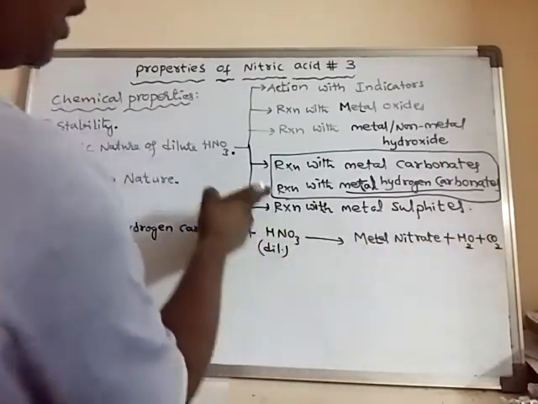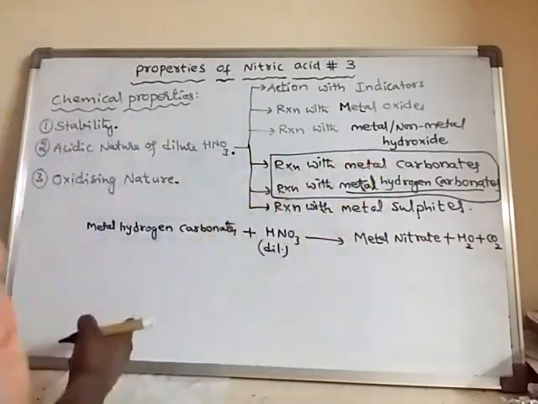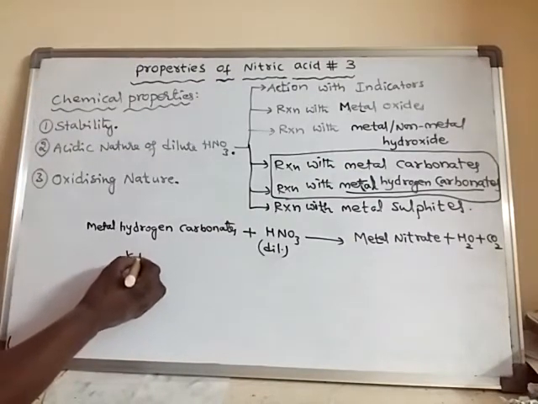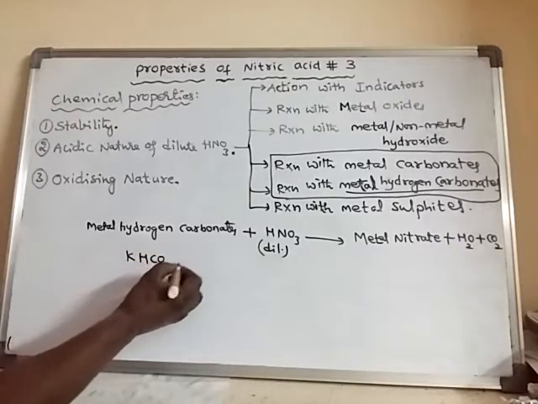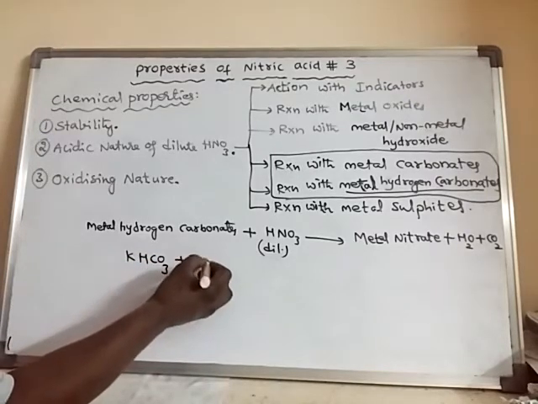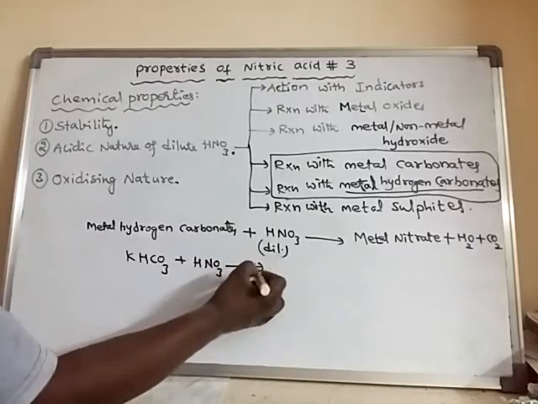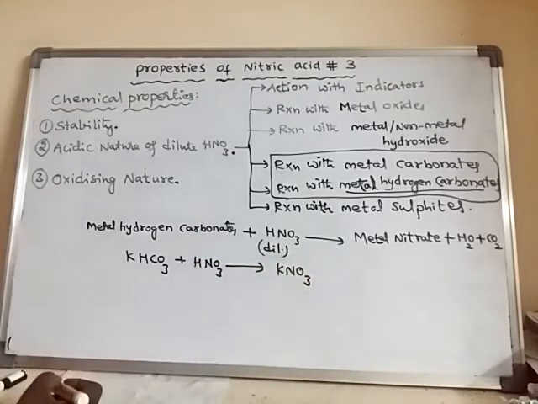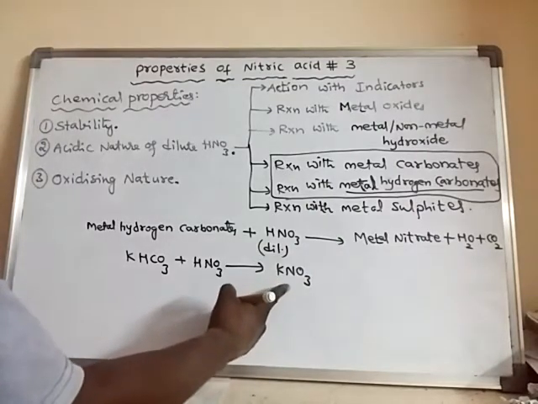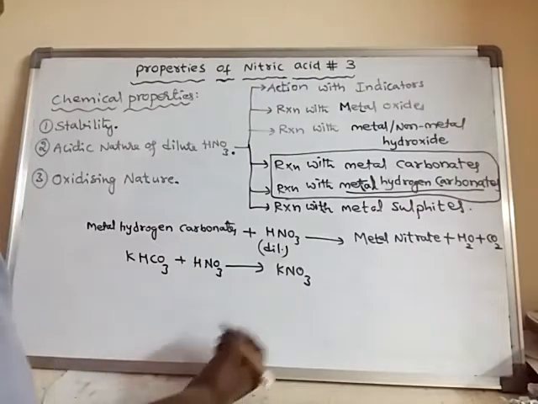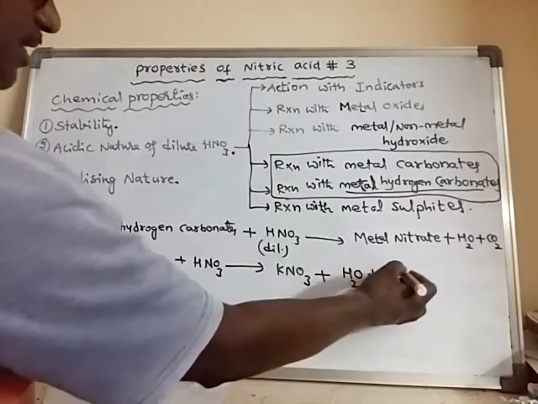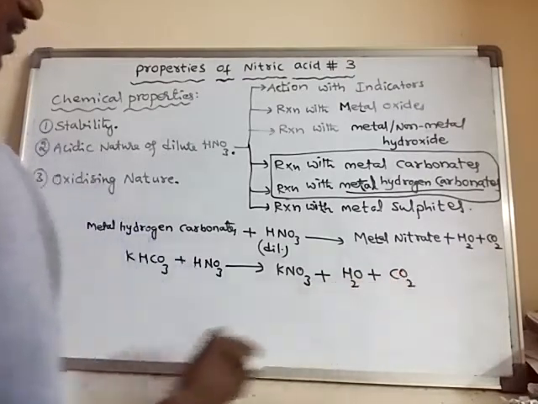Here, even with the metal carbonates, the same reaction occurs. For example, potassium bicarbonate when it reacts with nitric acid forms potassium nitrate. All nitrate salts are soluble in water, so potassium nitrate is a salt which is soluble in water. Water is formed, and carbon dioxide is also formed along with this.